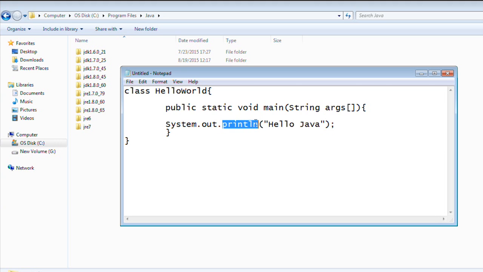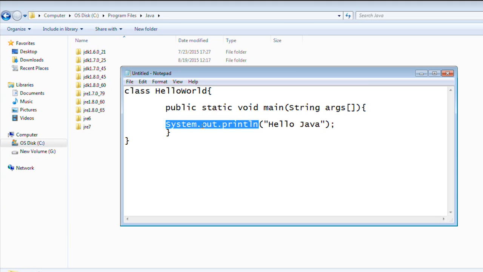This is a method present in the System class, and this is an object. Definitely we'll talk about this once we understand some of the keywords. We need to understand the static keyword for this, we need to understand encapsulation, and we need to understand abstraction for this.